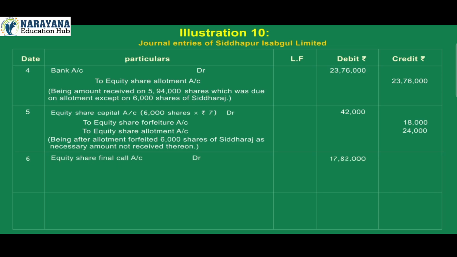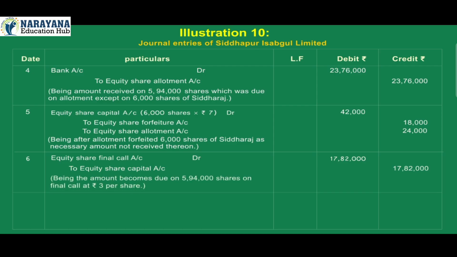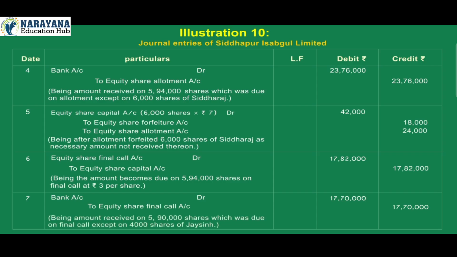6. Equity share final call account debit 17,82,000 to equity share capital account credit 17,82,000. Being the amount becomes due on 5,94,000 shares on final call at rupees 3 per share. 7. Bank account debit 17,70,000 to equity share final call account 17,70,000. Being amount received on 5,90,000 shares which was due on final call except on 4,000 shares of JC.